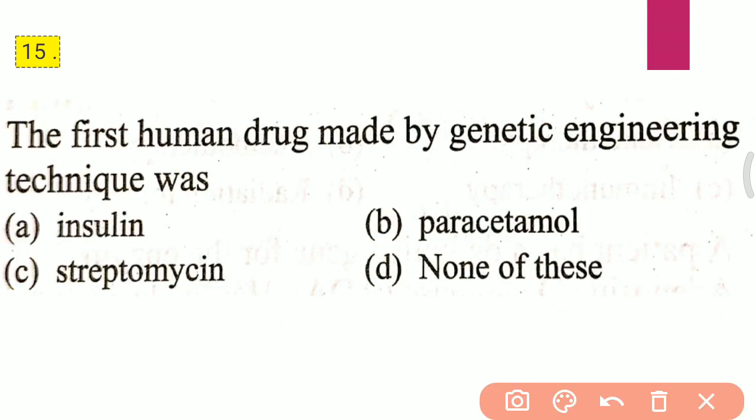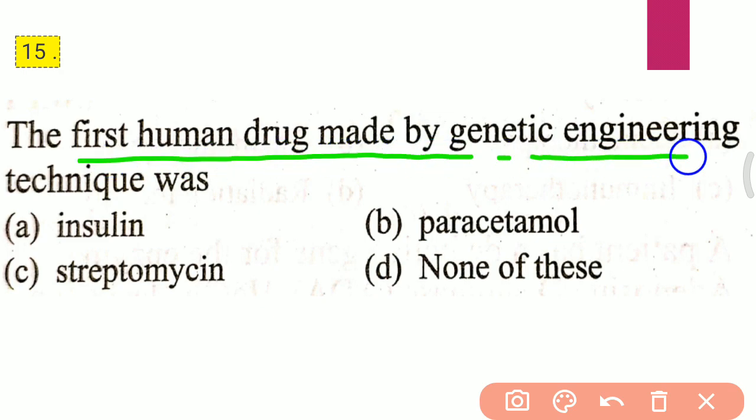Question 15. The first human drug made by genetic engineering technique was: A. Insulin. B. Paracetamol. C. Streptomycin. D. None of these. The correct answer for the 15th question is A, that is insulin was the first human drug made by genetic engineering technique.